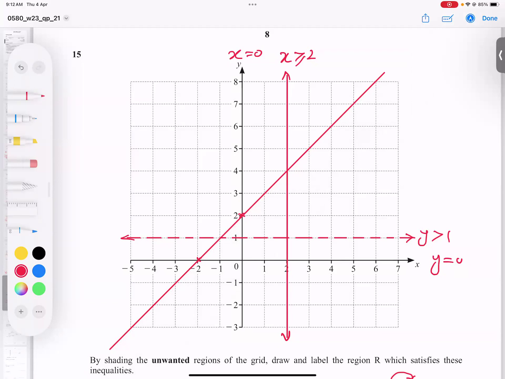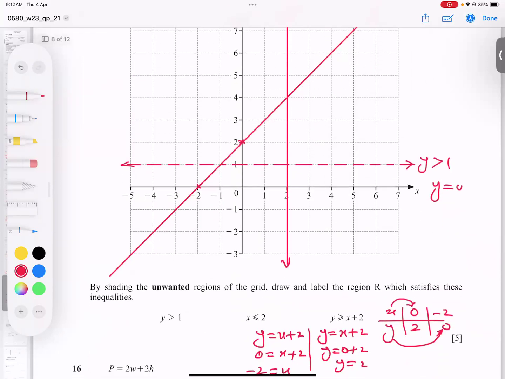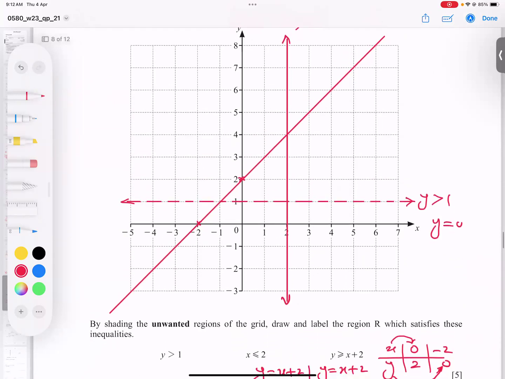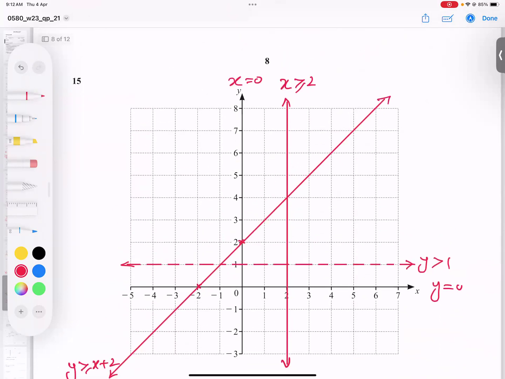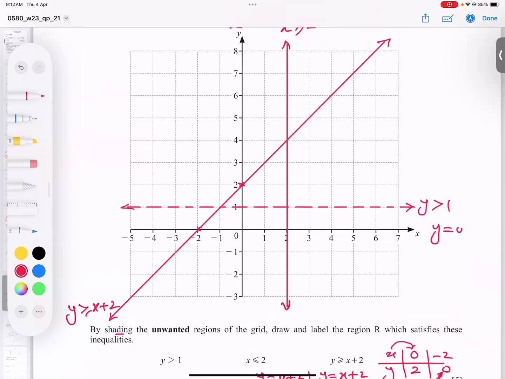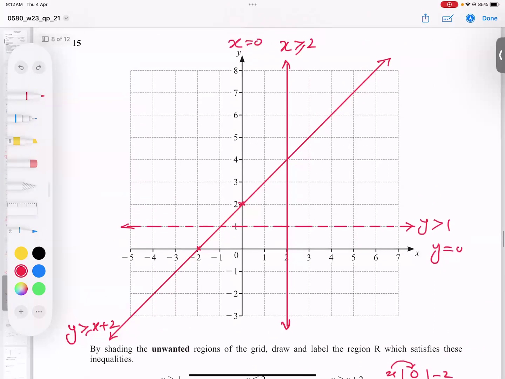So now I'm going to shade the unwanted region. Have a look now. What is the method? I will write the inequality here: y is bigger than or equal to x plus 2. You know the method, students, while shading, because the question says shade the unwanted region. Let's have a look at x is bigger than 2.